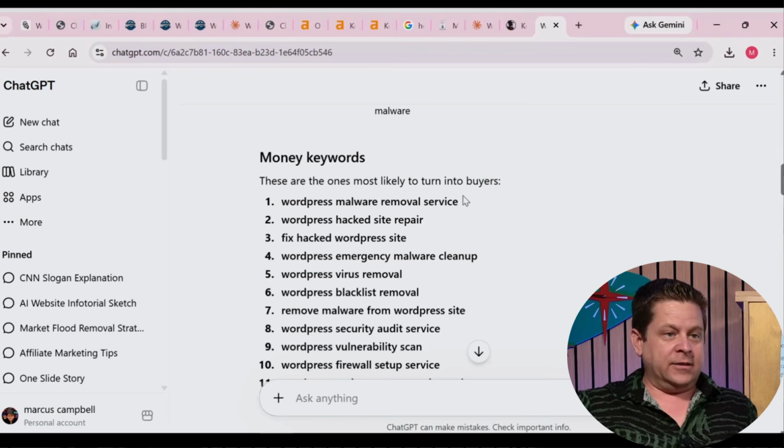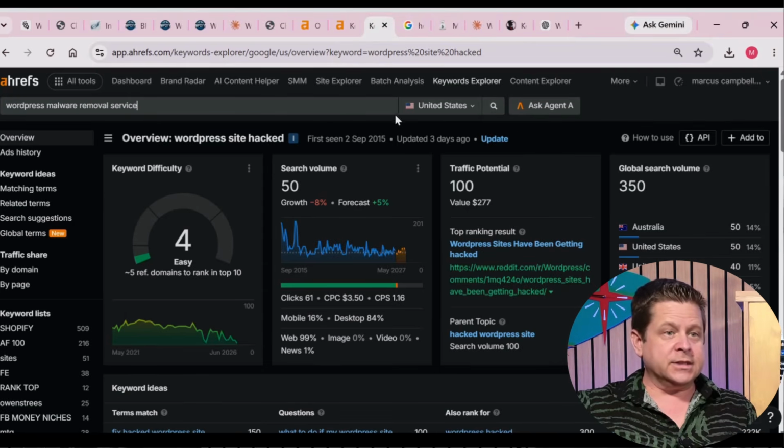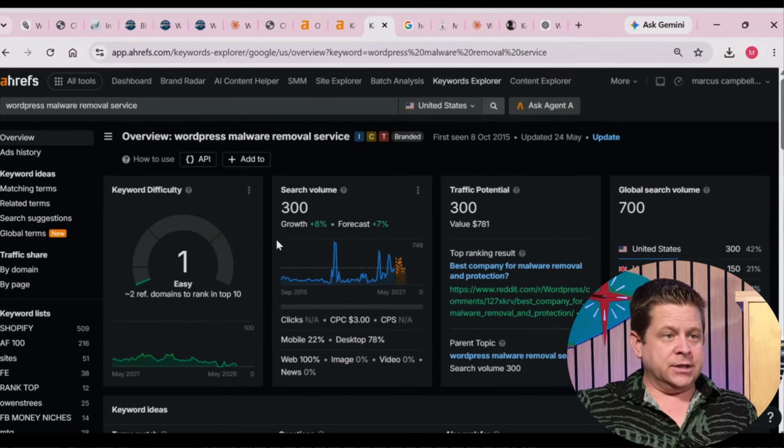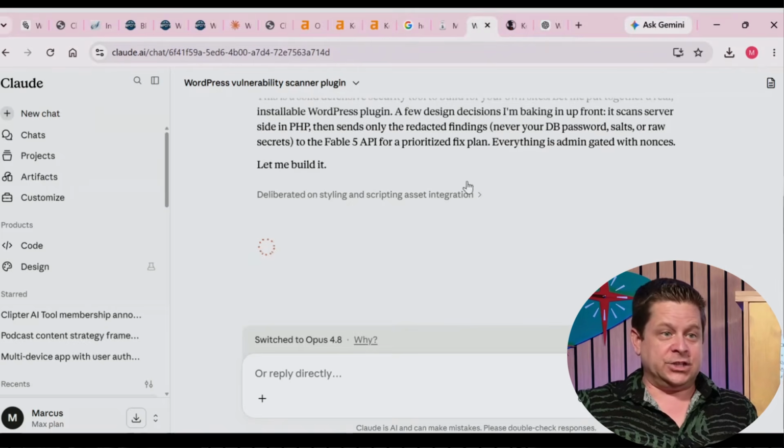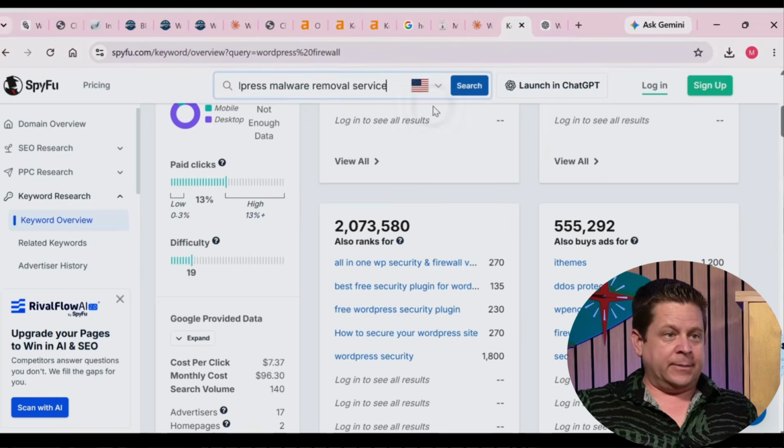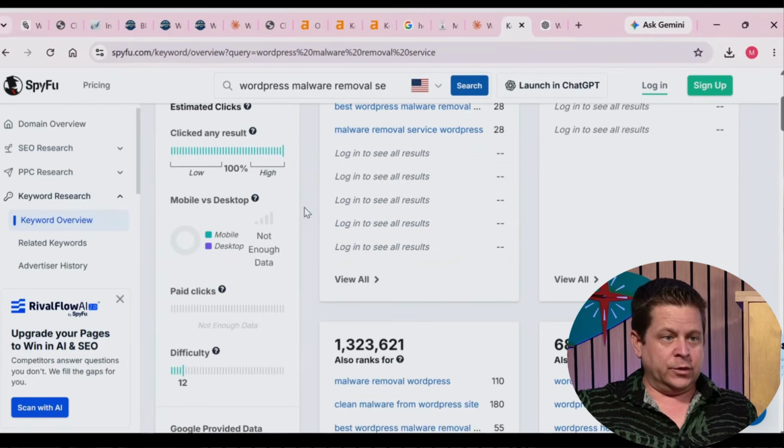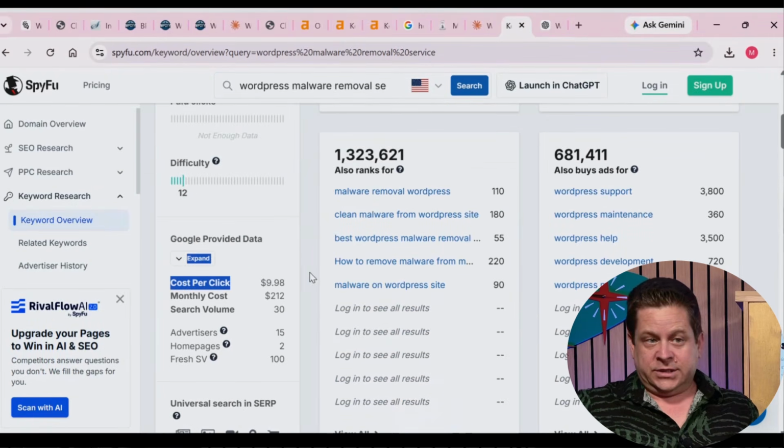So going through here, like WordPress malware removal. All right, there would be a good one. Let's see if that gets searches. Does get some. Very low competition on this as well. Let's see what happens here. WordPress malware removal service, $9, almost $10 a click.